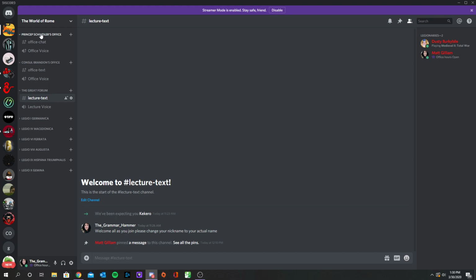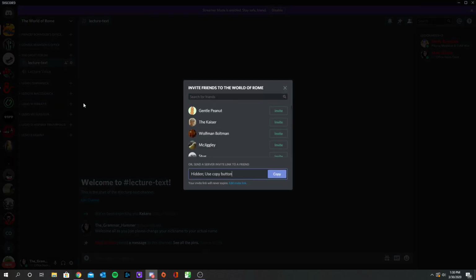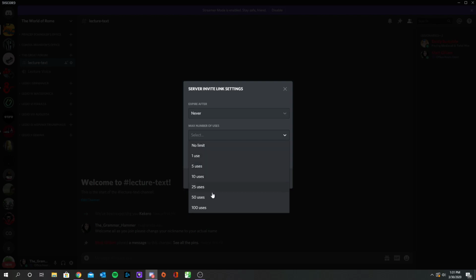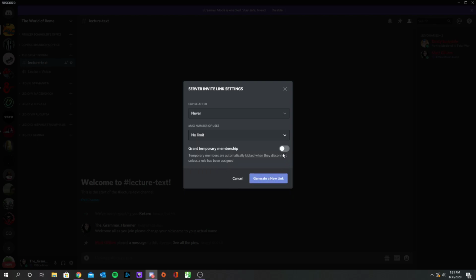When you invite people, you should invite people to this room right here. And you can do that just by clicking that little plus button right there. And then you can basically edit the invite link right here. So you can come in here and at the bottom, you see how I hit that edit button? Now I have the choice. Expire after what? 1 day, 12 hours, 6 hours, 1 hour, 30 minutes, or never. Number of maximum uses. You can set it to 100 uses, so that way nobody can use the same link more than that, or they can't spread it a ton. If you do no limit, you can do that.